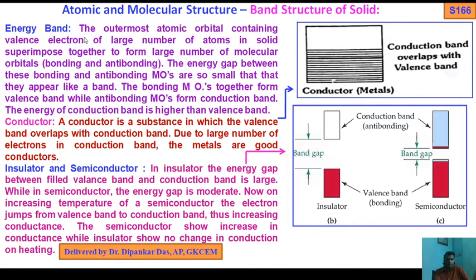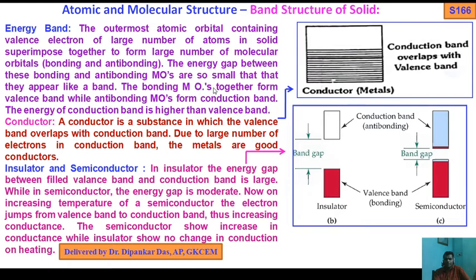Again I tell you, the outermost atomic orbitals containing valence electrons of a large number of atoms in a solid superimpose together to form a large number of molecular orbitals, bonding and antibonding. The energy gap between them is so small that they appear like a band.